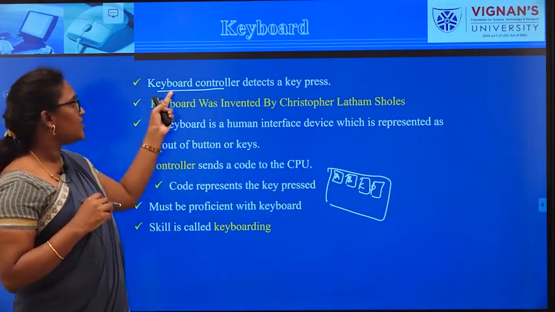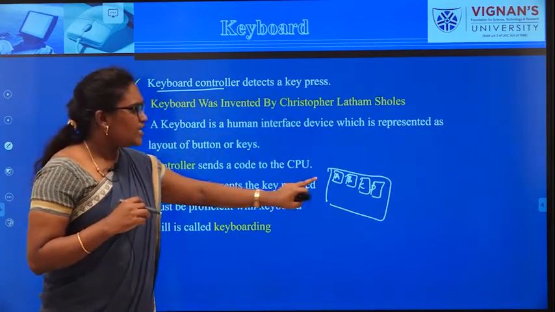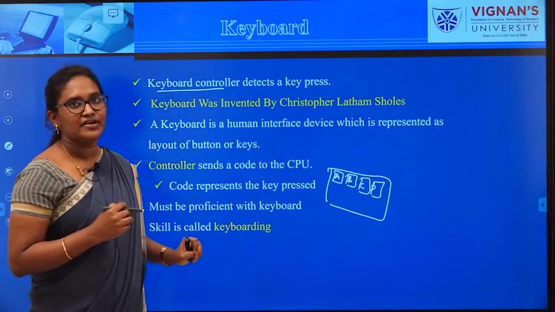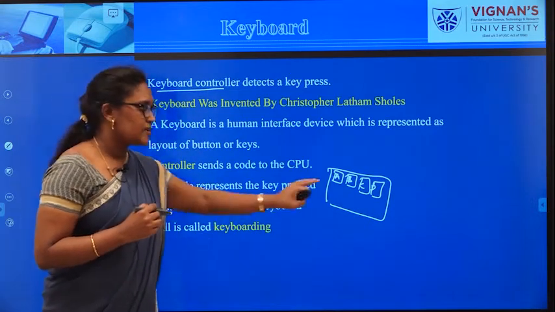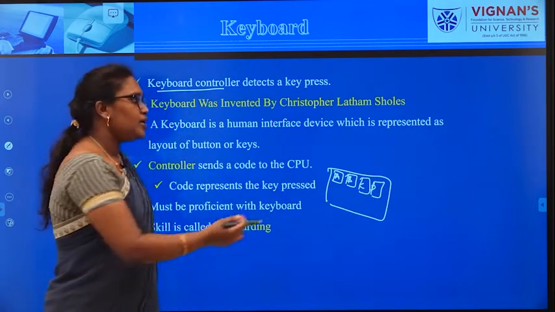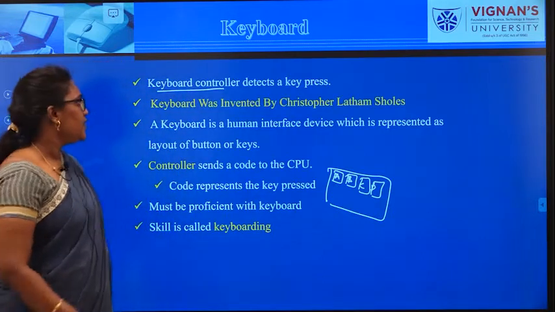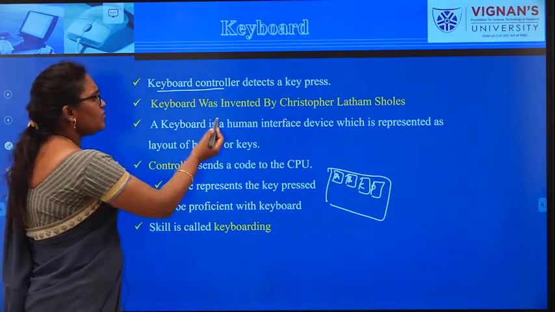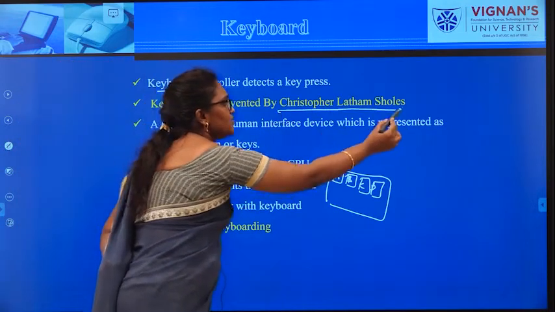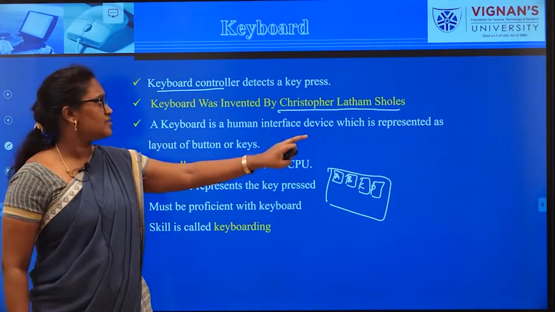That is the meaning. The keyboard controller detects a key press. Each and every key has a specific functionality, and that functionality is triggered only when the user presses the specific key, right? Next one, the keyboard was invented by a person called Christopher Latham Sholes. He is the person who invented this keyboard.